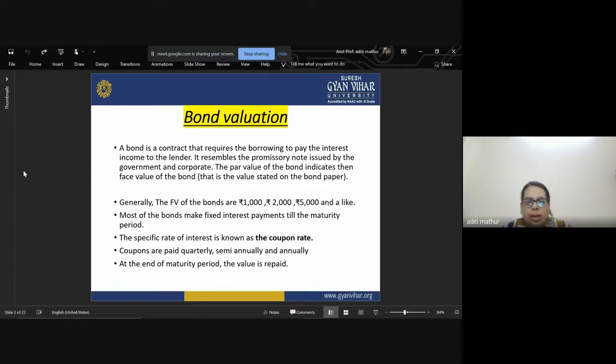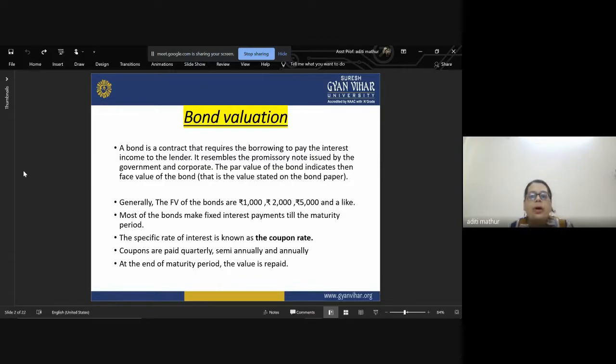Most of the bonds have fixed interest payments till the maturity period. So that means there is a deadline, a stated time period for which the bond is issued. That means there is a date of issue and a date of maturity.